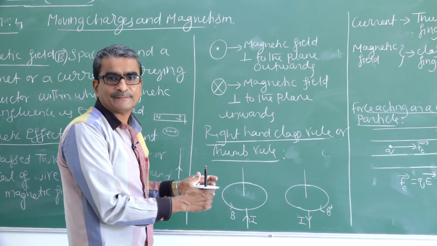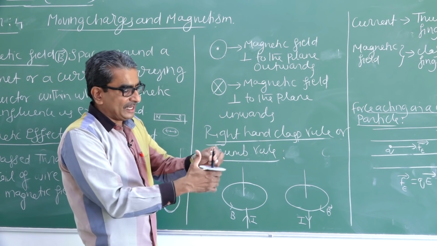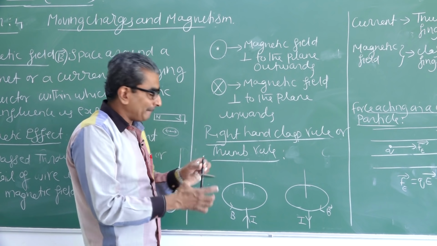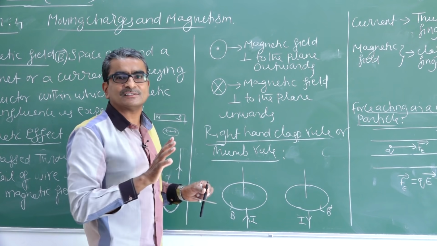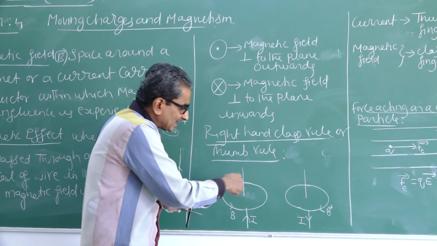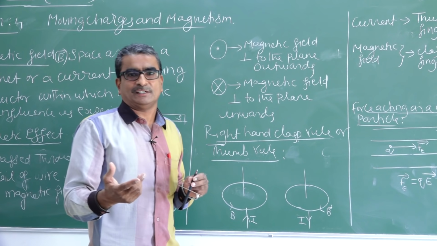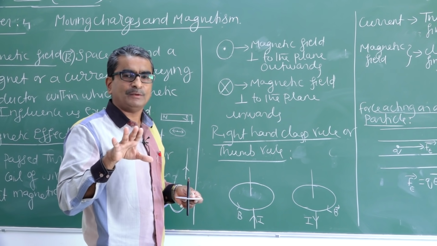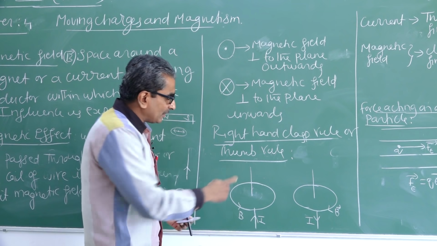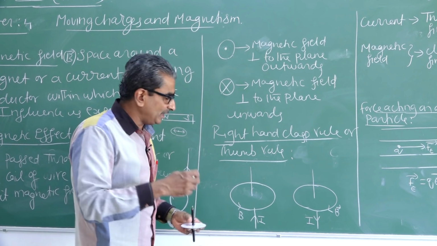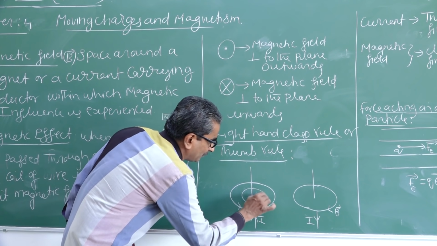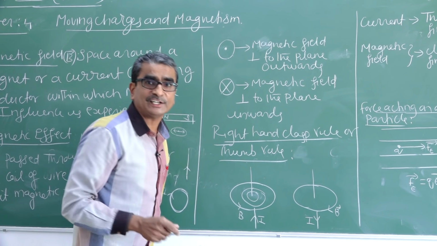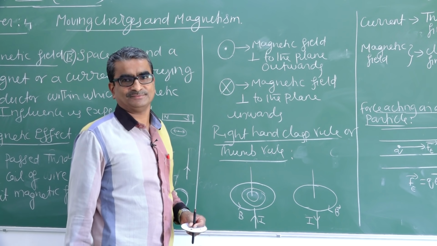So I represent the magnetic field around the straight conductor by means of concentric circles. These concentric circles also represent the field lines. Generally, how will the field line be? All around a straight conductor, the field line will be in the form of concentric loops or circles.